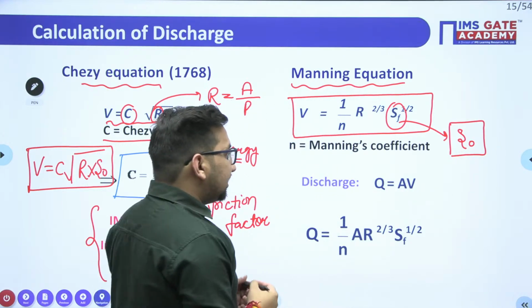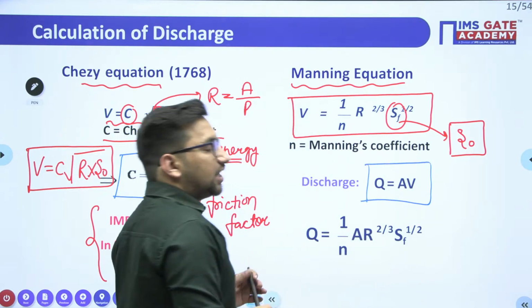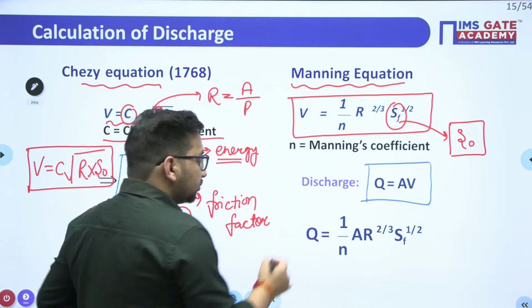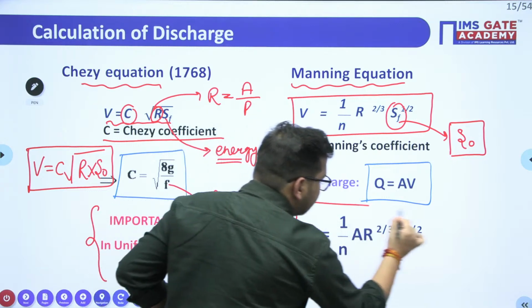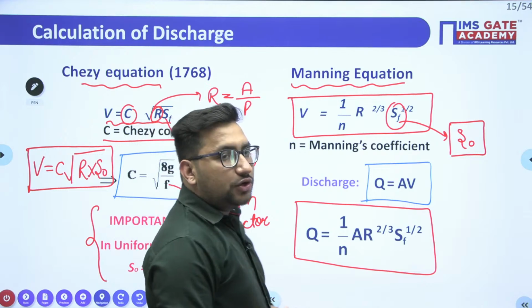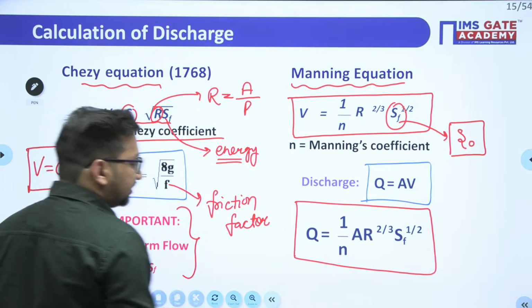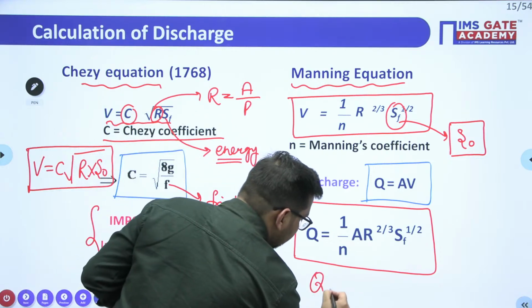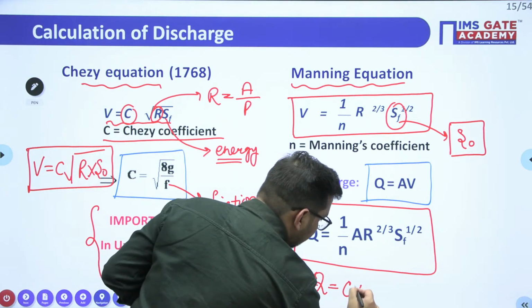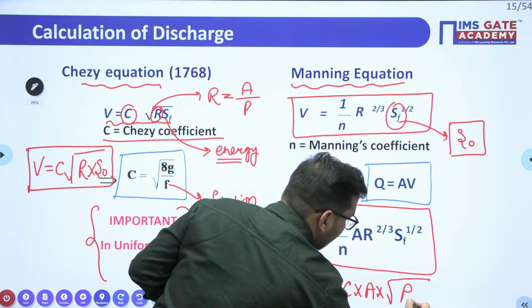Now we know that discharge is nothing but area into velocity. So by Manning's equation, the discharge is given as Q is equal to 1 upon n A R to the power 2 by 3 SF to the power 1 by 2. Similarly, if we write from Chezy's equation, it will be Q is equal to C into A into under root of R into SF.